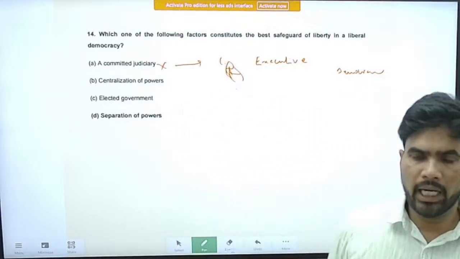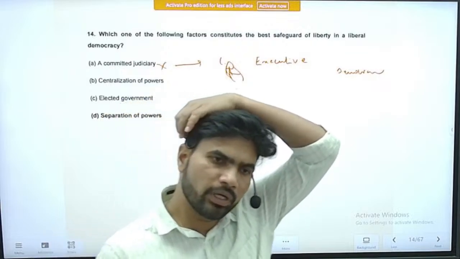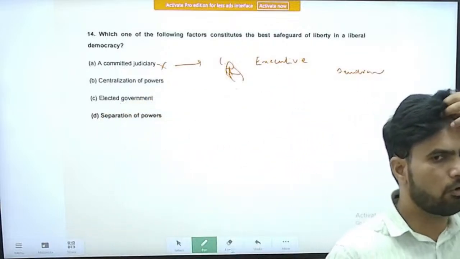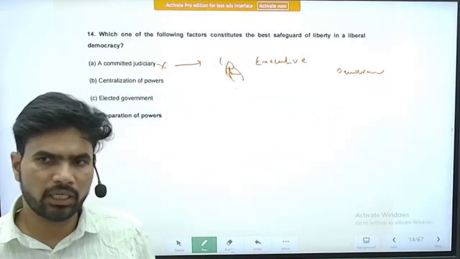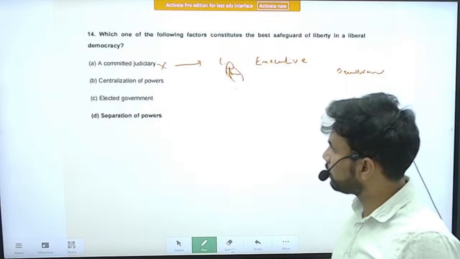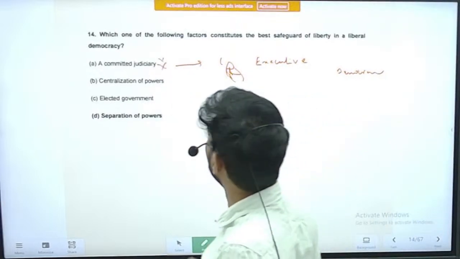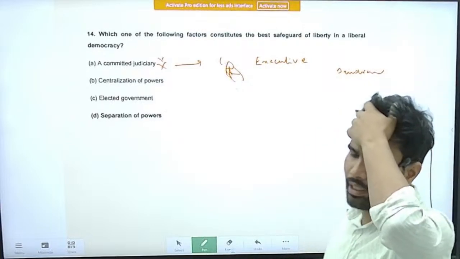And Mrs. Gandhi herself called for a committed bureaucracy, that bureaucrats should fall in line with the government and at any cost support the measures taken by the government. So this is about committed bureaucracy. These are all not at all good for a liberal and democratic society or state.